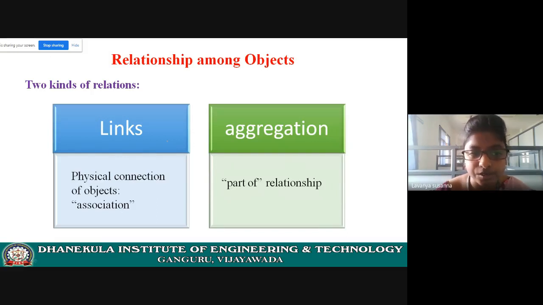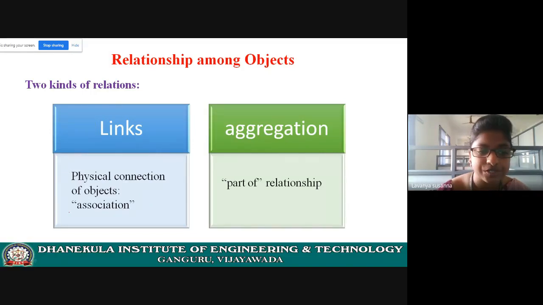I hope you understood what is meant by links. If there is a physical connection between two objects, then you have to represent it as a link. It's nothing but an association, a kind of relationship. Let us see with examples.